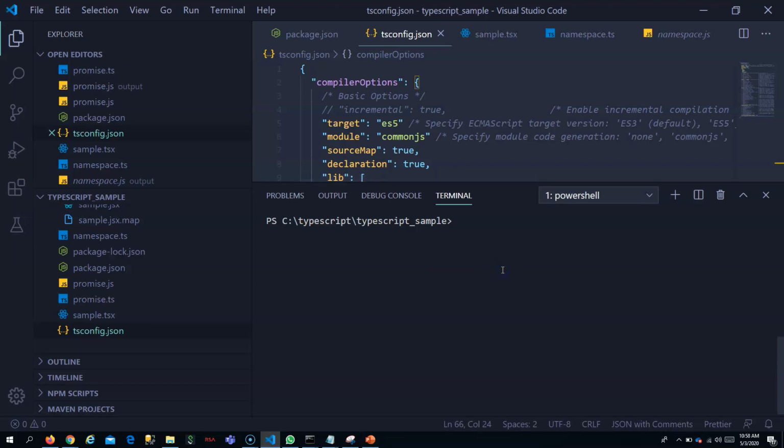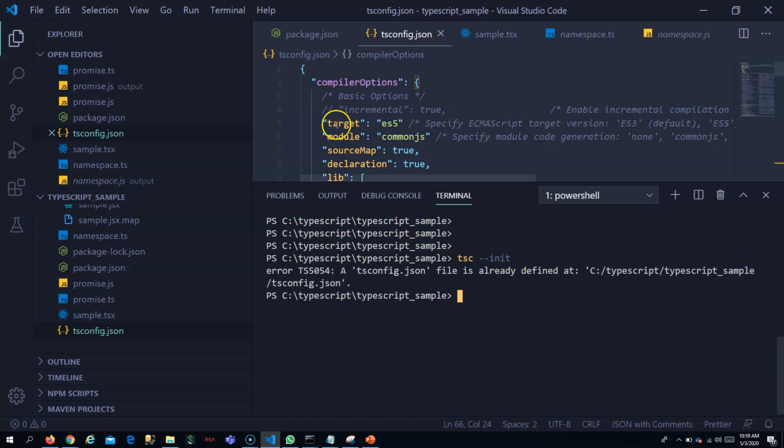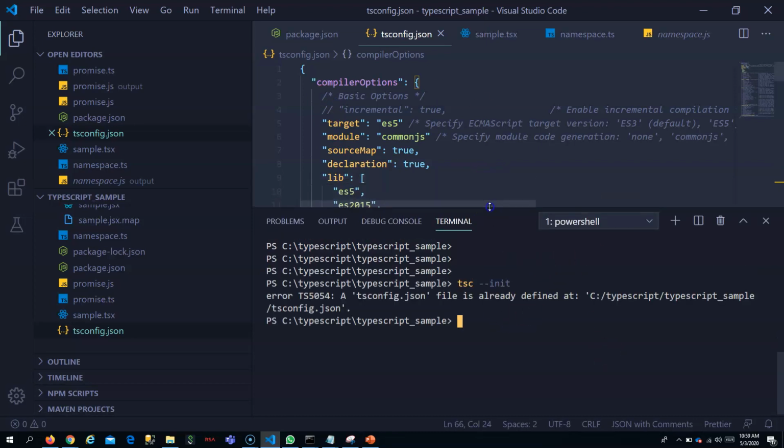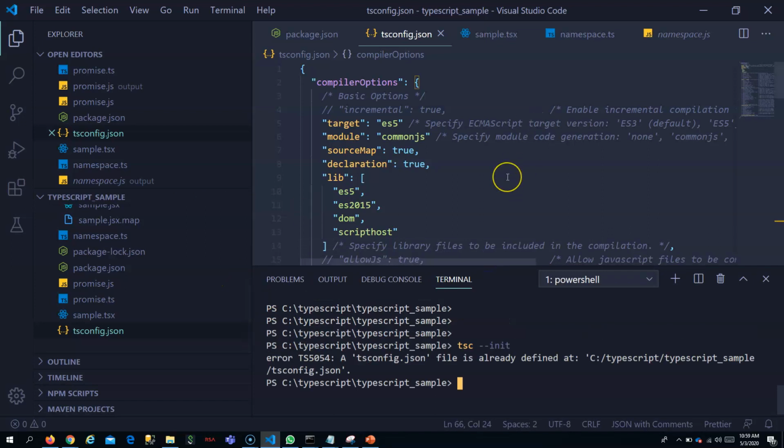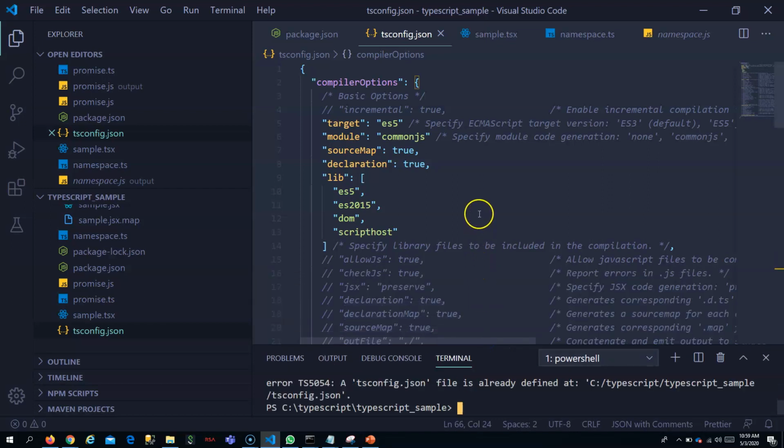You can actually create this file by using tsc init. It will create this file. I'm running tsc init. Actually, it shows an error because the file is already present for me. Using this file, you can give options. You can tell all the options for the compiler, the transpiler which TypeScript has.